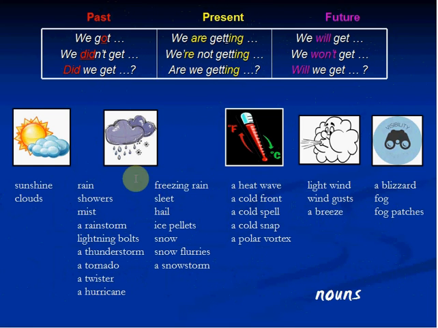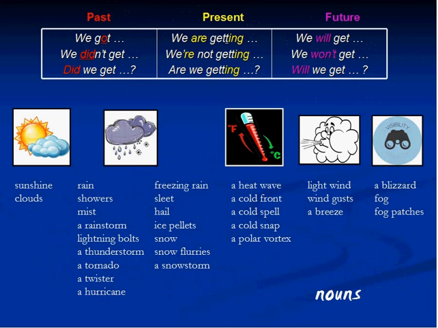We got sleet, we got hail, we didn't get snow last night. Did we get a cold spell? Did we get a polar vortex last year? Yes, we did. So the verb get here is followed by nouns, okay?